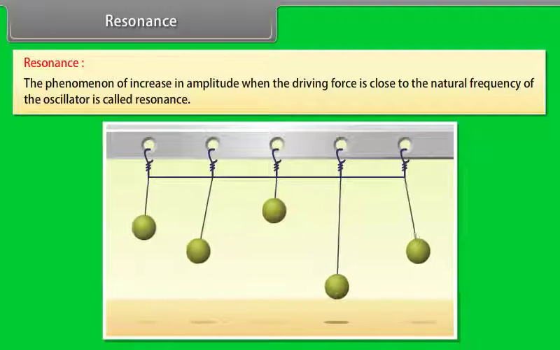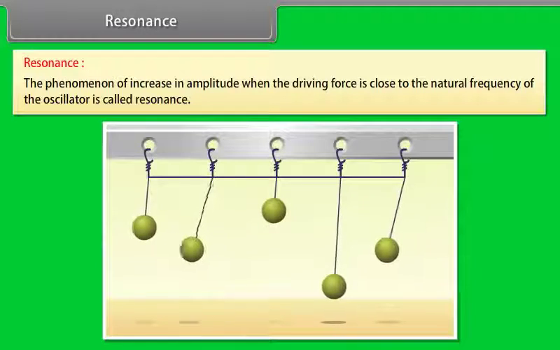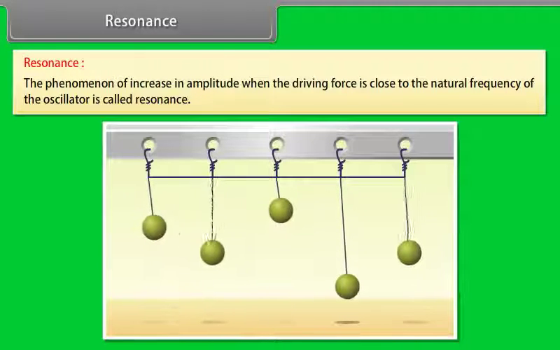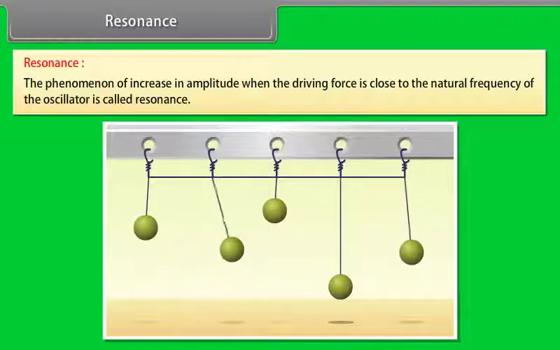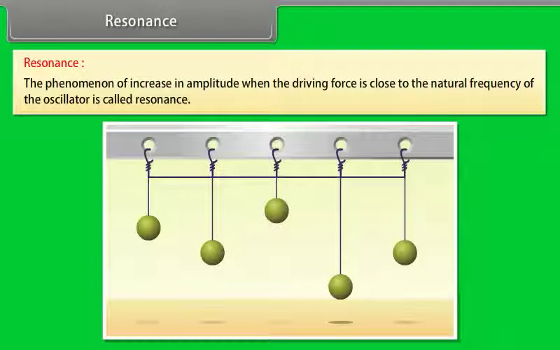The energy from this pendulum gets transferred to the other pendulums through the connecting rope and they start oscillating. The driving force is provided through the connecting rope. The frequency of this force is the frequency with which pendulum 1 oscillates. The response of pendulums 2, 3 and 5 is that they first start oscillating with their natural frequencies of oscillation and different amplitudes, but this motion is gradually damped and not sustained.